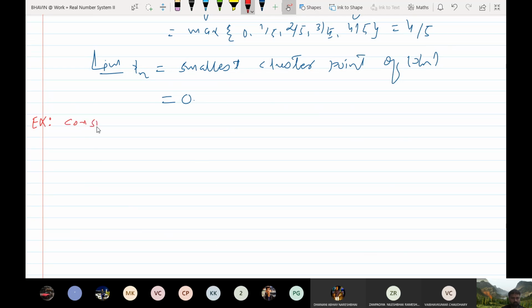So consider the sequence xn defined as: the first term of the sequence is 1 and general term xn plus 1 is given by (2xn plus 3) by 4. Prove that xn is convergent.